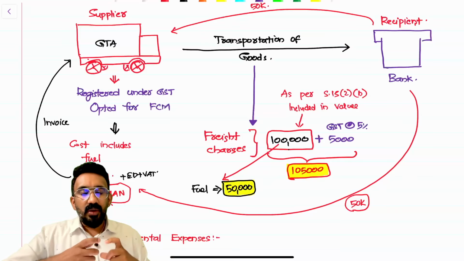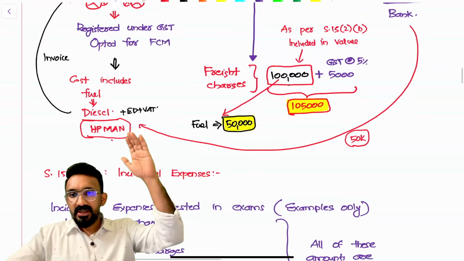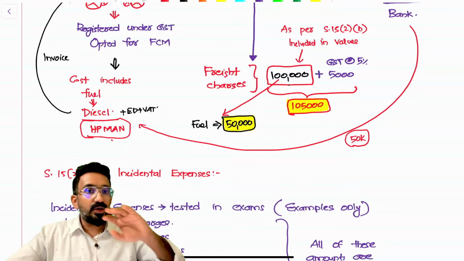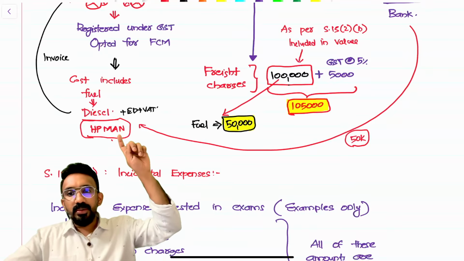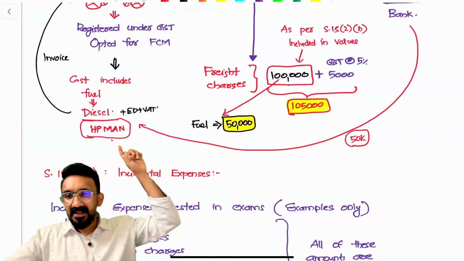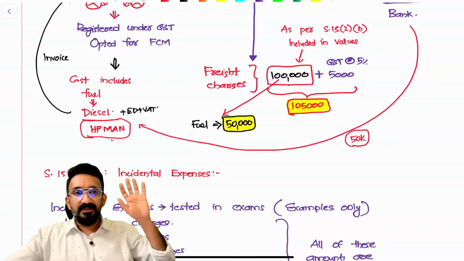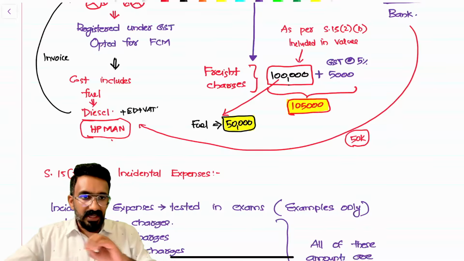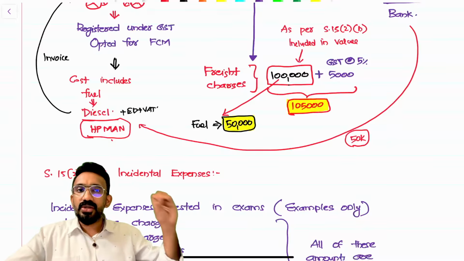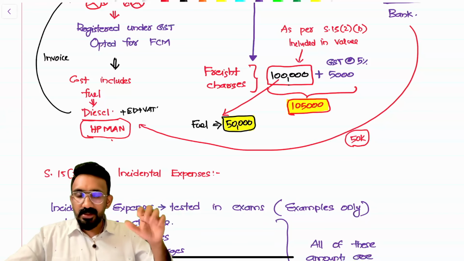What is the major cost for a goods transportation service? It's fuel. We know that fuel, which is diesel, petrol, etc., is not subject to GST. So I use a code word for the products which are not subject to GST at the moment. We call this code word HP man. Okay, I can expand it. There are 5 products for which GST is not levied at the moment, and will be levied from a future notified date. And the code word is HP man, high speed diesel, petroleum crude.